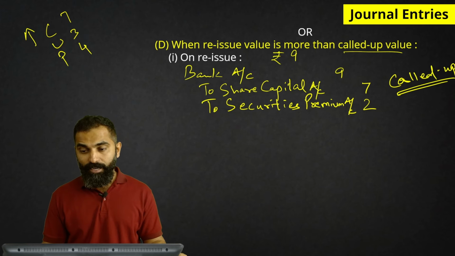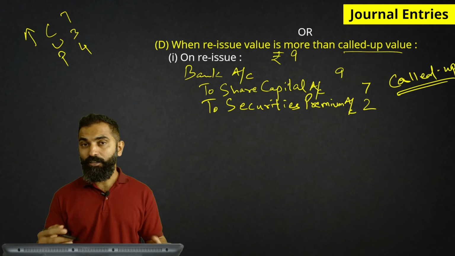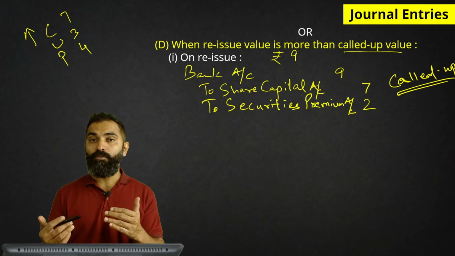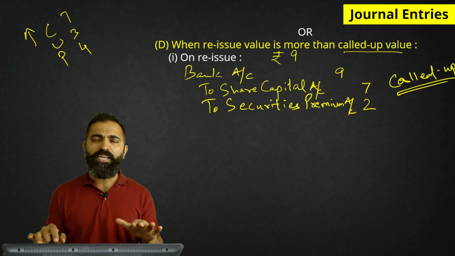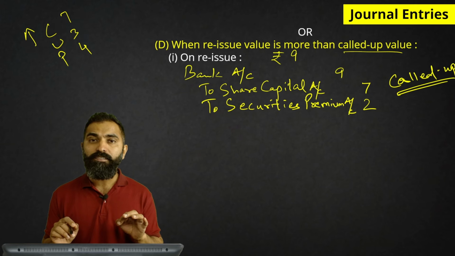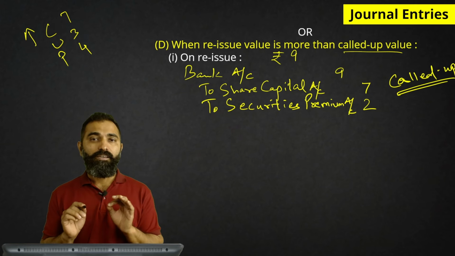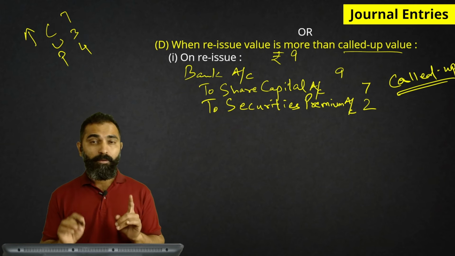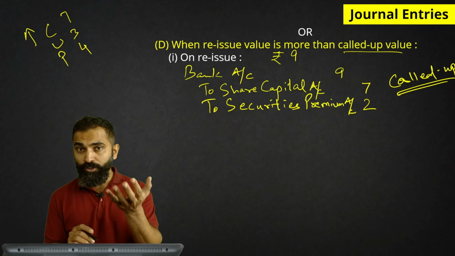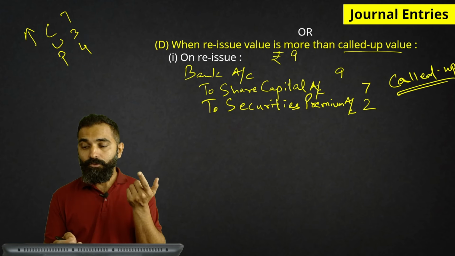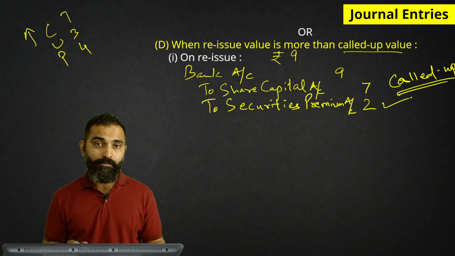So guys, once again, we reissued the shares at a value higher than called up value. Our entire share capital is at what price? 7 rupees per share, but we got rupees 9 from the new shareholder. So 2 rupees is our premium.